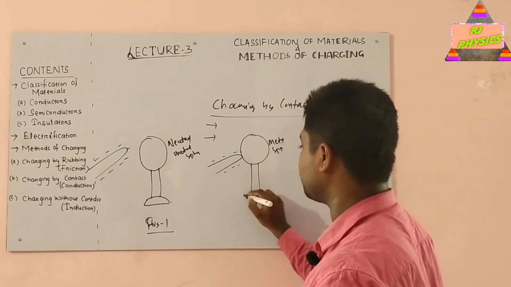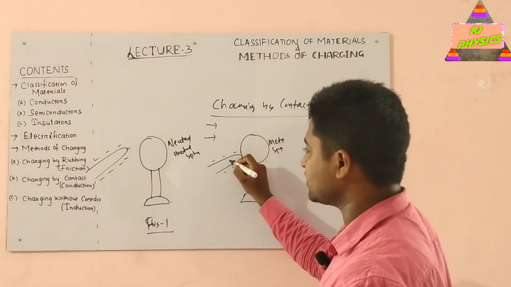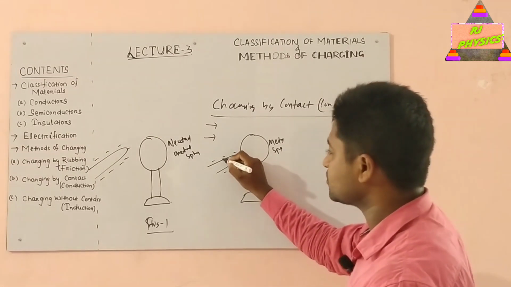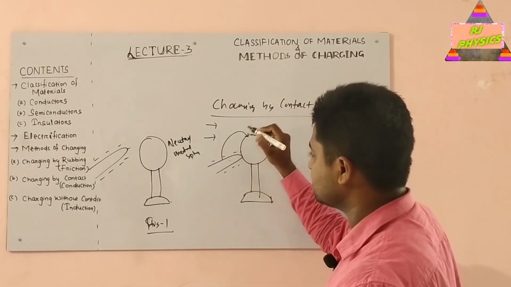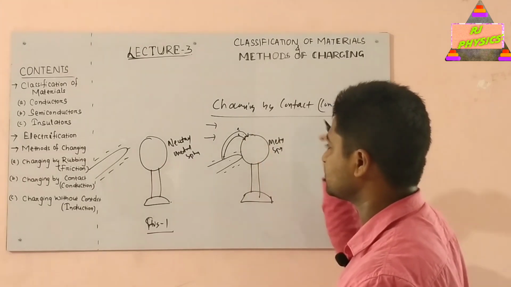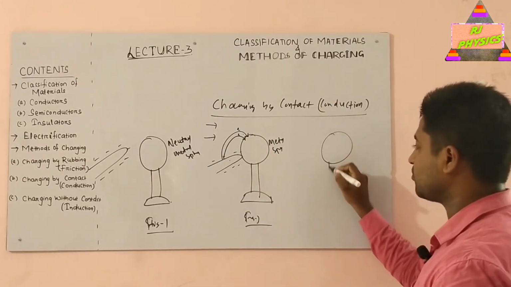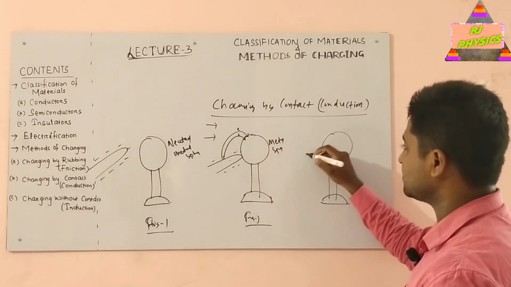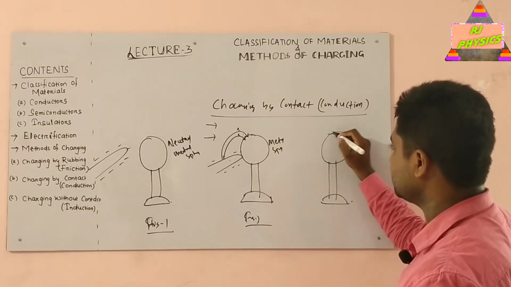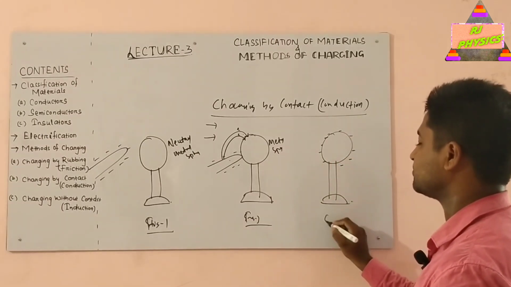As a result, we can easily see that there are excess electrons in this negatively charged rod. So some of the negatively charged particles, that is electrons, will be transferred to this metal sphere, and finally a situation will come where some of the electrons have been transferred from the negatively charged rod to this metal sphere, and we will find that this sphere has become negatively charged.